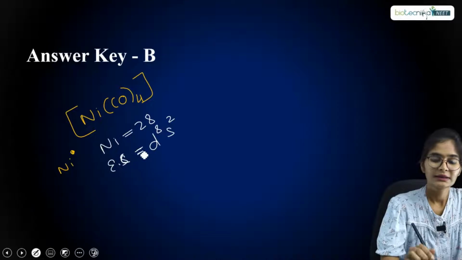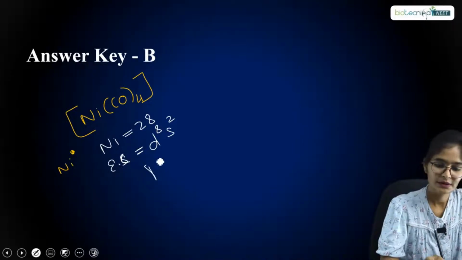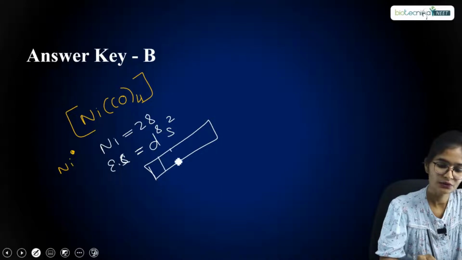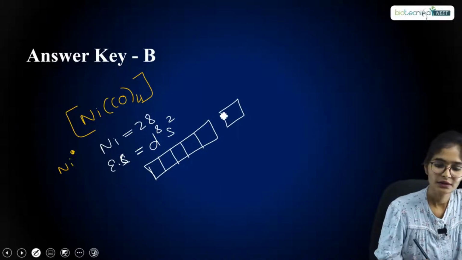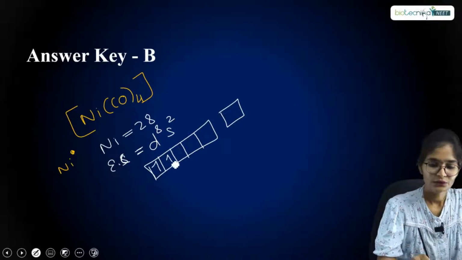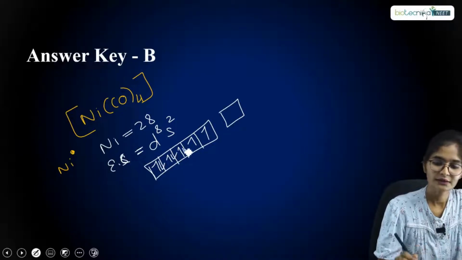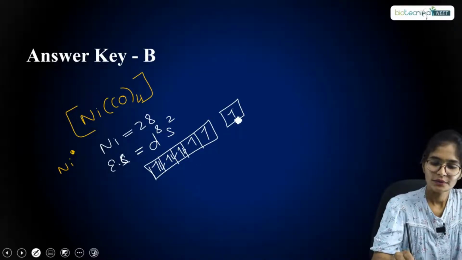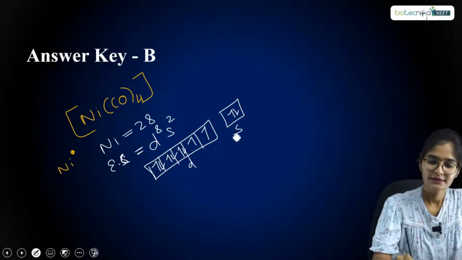Then for d8 s2, overall you have to fill the electrons, right? So let me consider the d orbitals first. 1, 2, 3, 4, 5 d orbitals and 1 s orbital. So you have 8 electrons overall. Just try to fill 1, 2, 3, 4, 5, 6, 7, 8, right? And in the s orbital you have 2 electrons. So this is d and this is s.